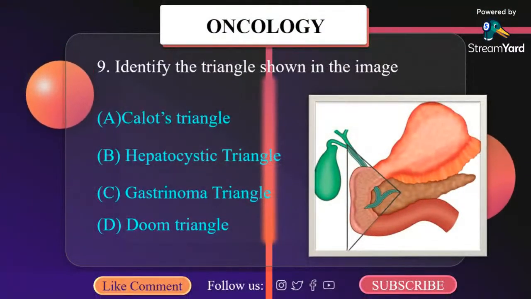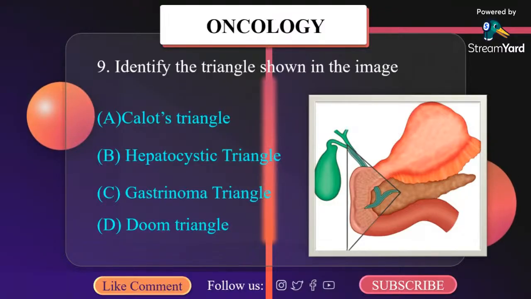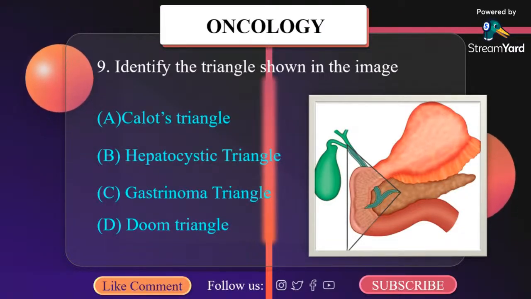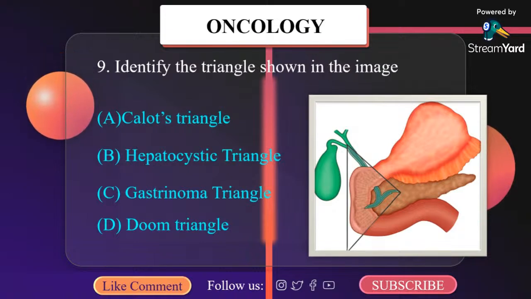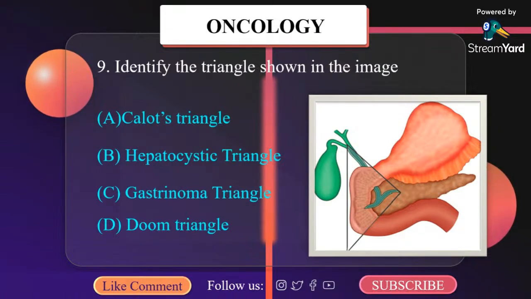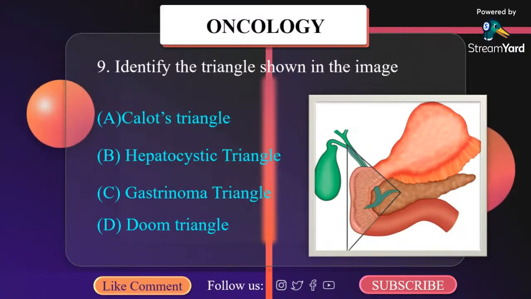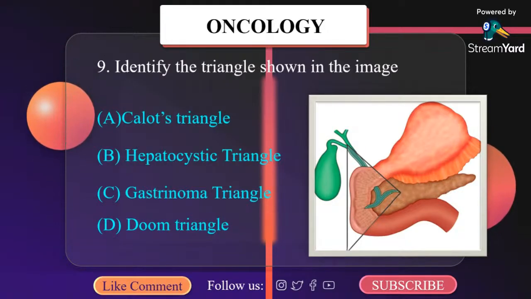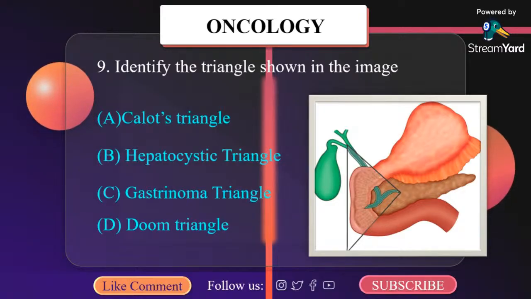Identify the triangle shown in the image. A. Calot's triangle, B. Hepatocystic triangle, C. Gastrinoma triangle, D. Doom's triangle. Now this gastrinoma triangle, also called Passaro triangle, about 70 to 90% will be located in the triangle. The triangle boundaries are junction of CBD and cystic duct, junction of neck and body of pancreas, junction of second and third part of duodenum.